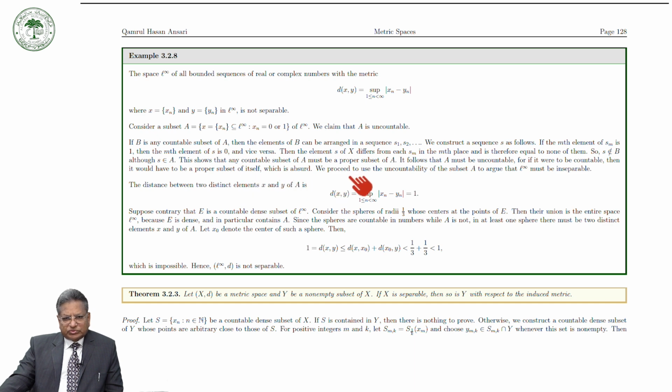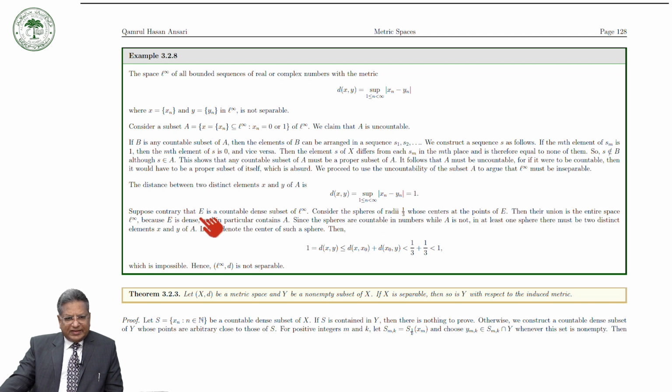We use the uncountability of the subset A to argue that L infinity must be inseparable. The distance between two distinct elements x and y of A is, by definition, the supremum of |xi - yi|. But the elements of A consist of 0 or 1, so the supremum is equal to 1.